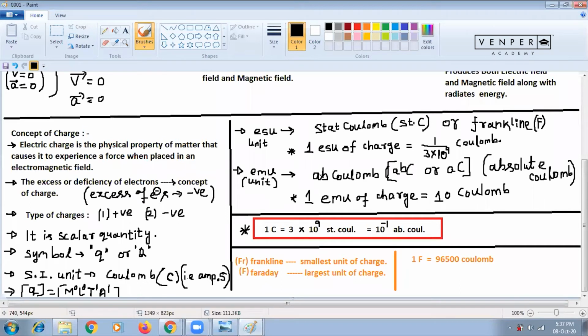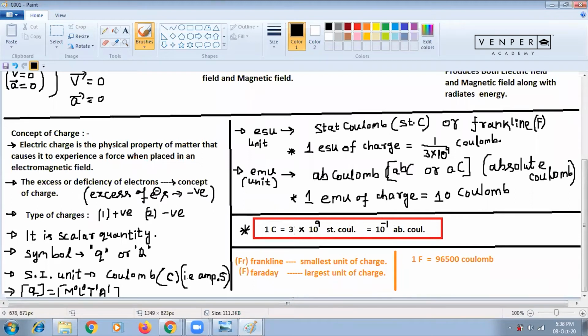In the electromagnetic case, we use abcoulomb. In the electrostatic case, sometimes in CGS, you use statcoulomb, or normally in SI units, we write coulomb. Mostly we work in SI units. So don't worry. Whenever in a question they give statcoulomb or abcoulomb, at that time we have to change to coulomb like this. In this method we will change.